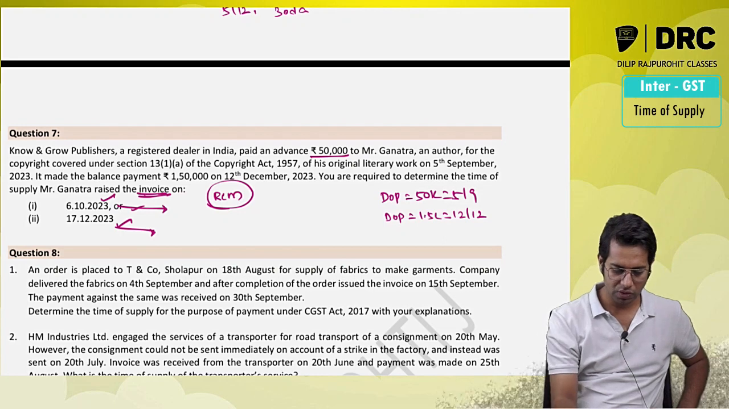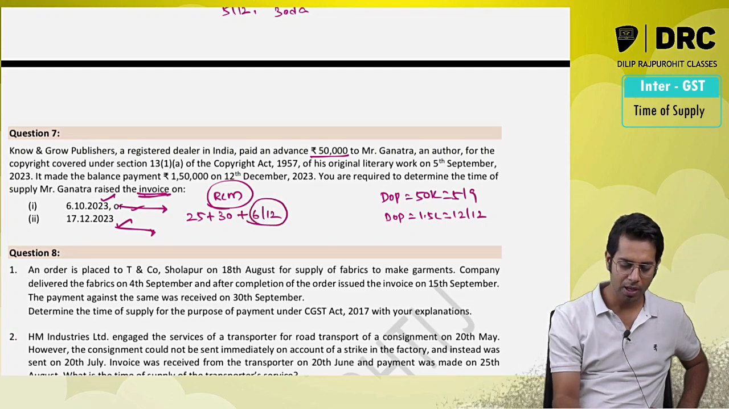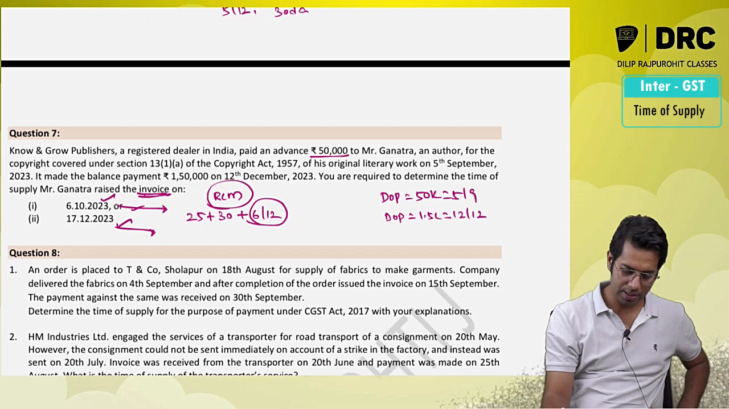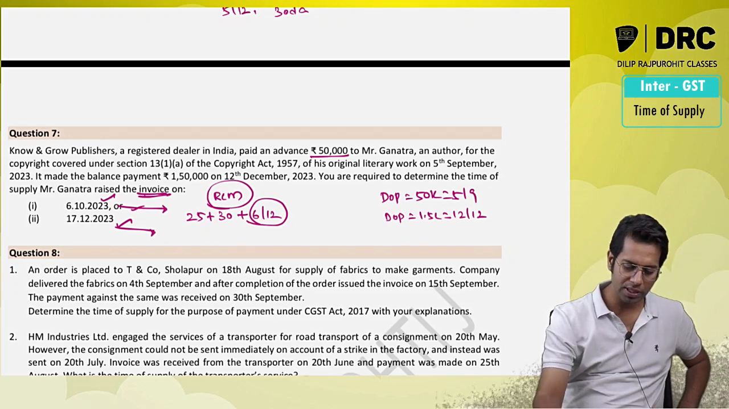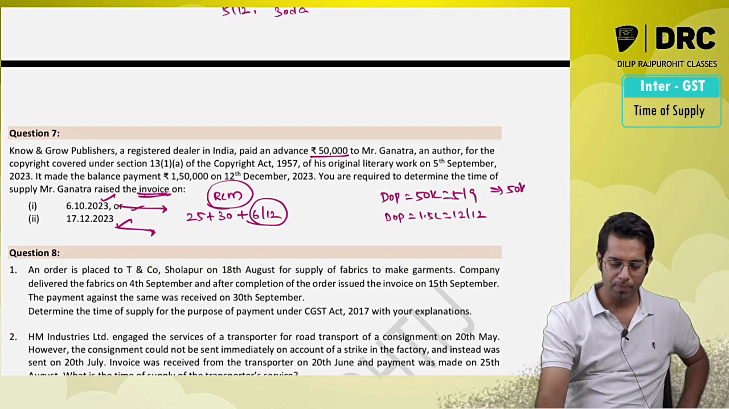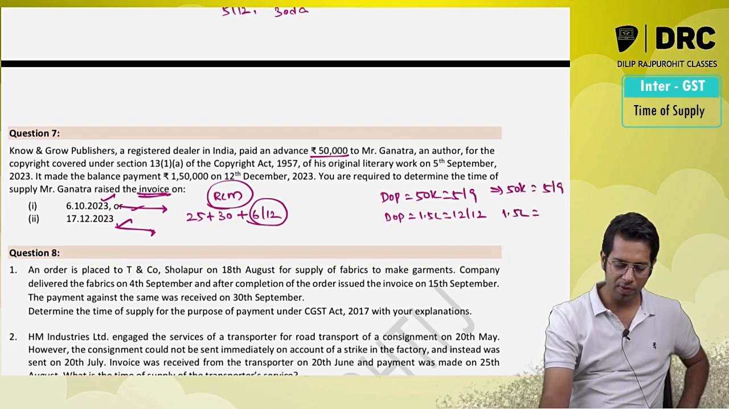31 minus 6, which is 25 days of October, plus November full 30 days, plus 6th. So 6th of December. So time of supply will be what, sir? For 50,000 the time of supply will be 5th of September, and for 1.5 lakhs the time of supply will be 6th of December.